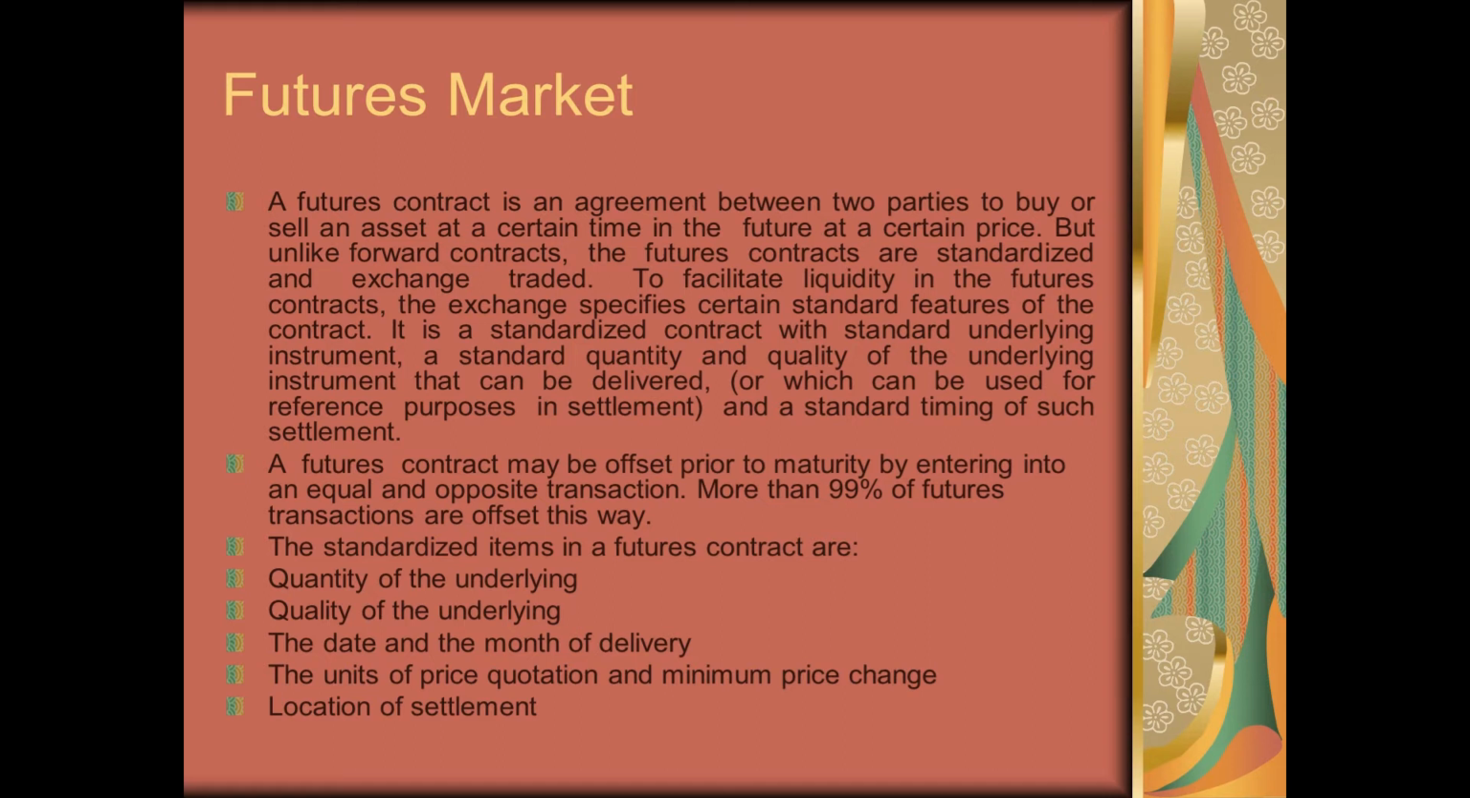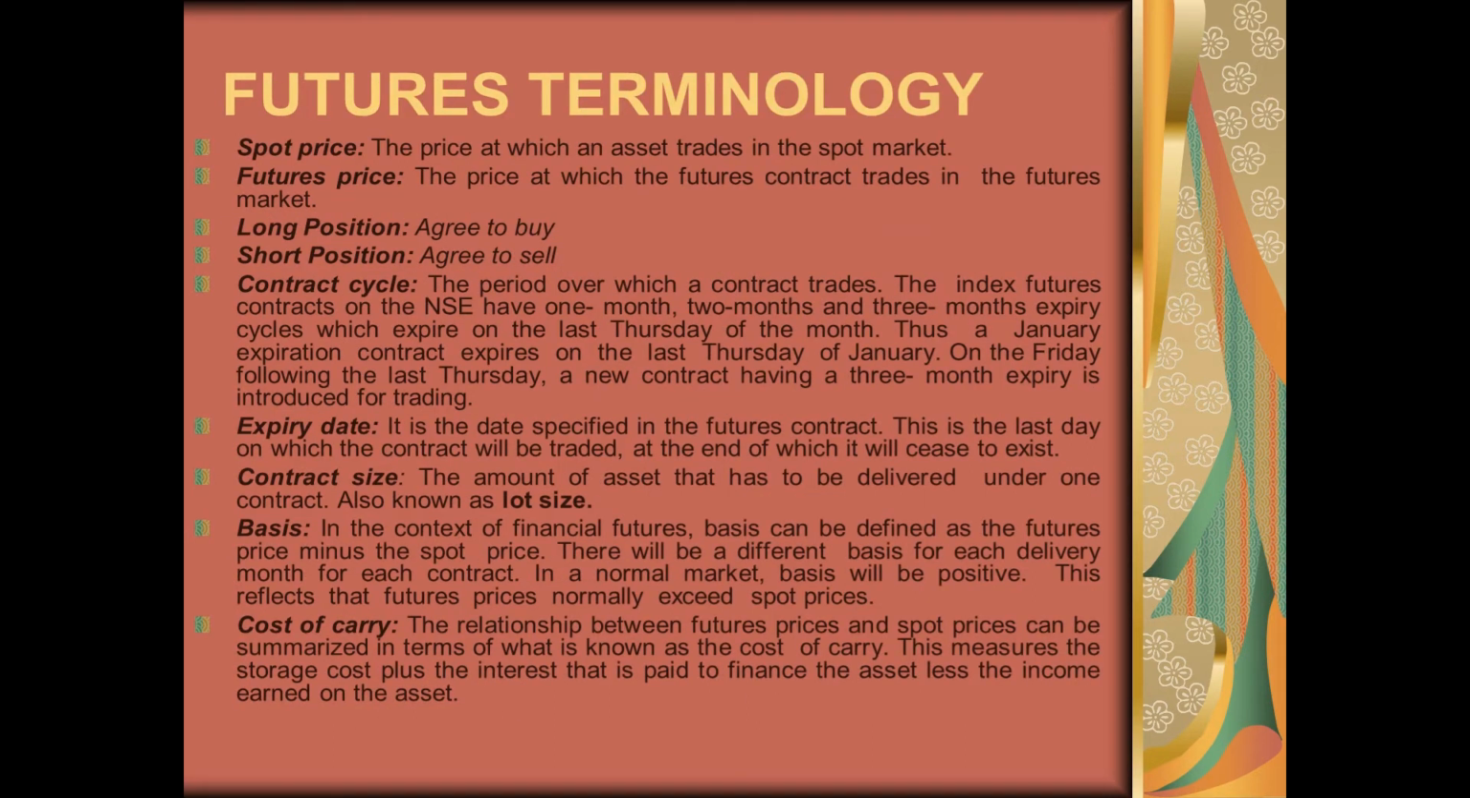So on the last Thursday, every contract will automatically be closed out and delivery will take place on the date of maturity. But we have seen that more than 99% of futures transactions are offset before the maturity, because the purpose of the investor is not to get delivery of the underlying asset. The purpose of the investor is to earn a profit out of it.